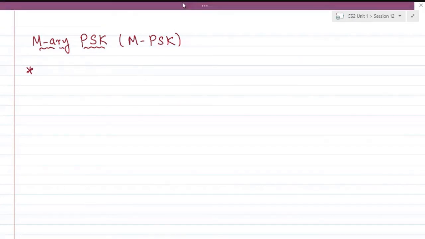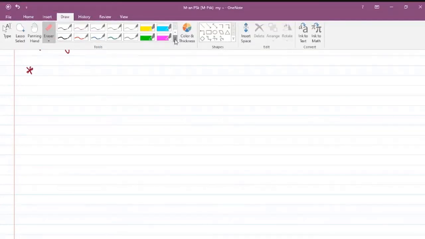Moving ahead with a more generalized phase modulation scheme, M-ary PSK, or in short, MPSK. Both BPSK and QPSK are special forms of this MPSK. When M is 2, it is BPSK, and when M is 4, that is QPSK. And the modulated signal in general. So first I'll try to address what I mean by M-ary PSK, then we'll move on to the modulated signal structure.